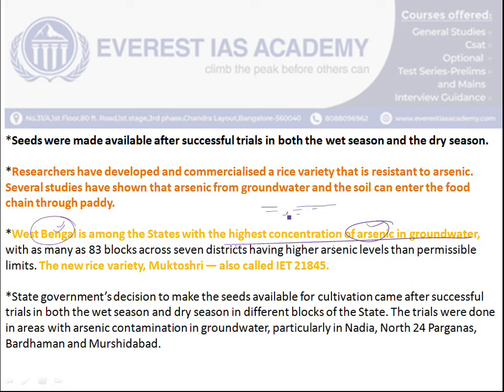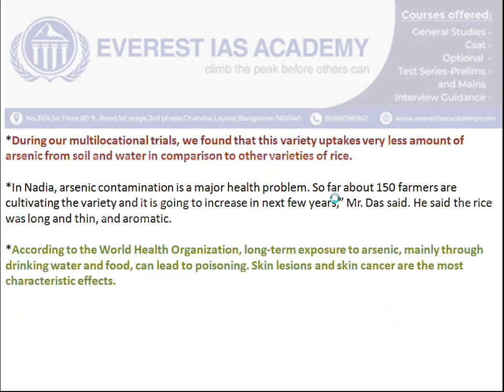Now the biggest problem is that whatever food items are grown in the West Bengal region, while the plants are consuming water, the arsenic impurities are taken in by the plants also, and in turn when humans consume this groundwater as well as the crop cultivated in this arsenic-contaminated soil, it will cause various cancer diseases, and it will even lead to poisoning, and skin cancer will arise.